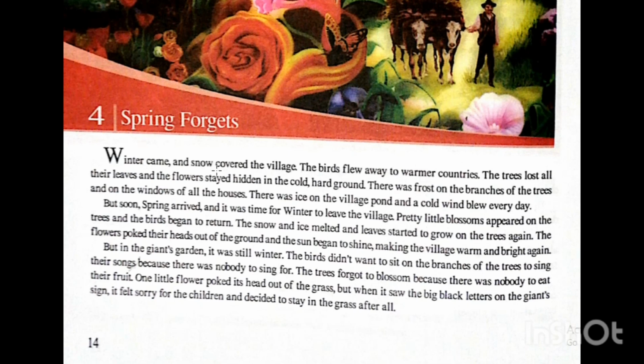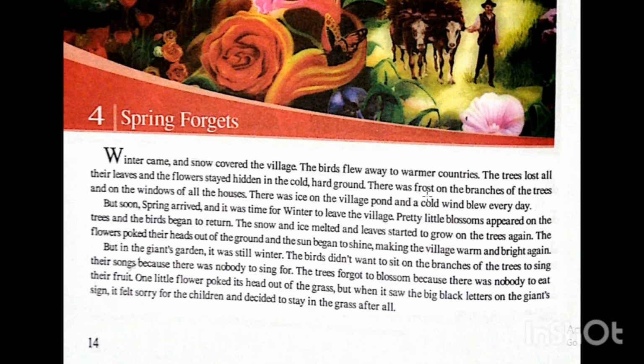Winter came and snow covered the village. All the birds flew away to warmer countries. They went out from this garden because now it's very cold, because winter came. So the birds flew away to other countries that are warm. The trees lost all their leaves. All the trees now have no leaves, and the flowers stayed hidden in the cold. No flowers and no leaves on the trees in the garden, and hard ground without water.